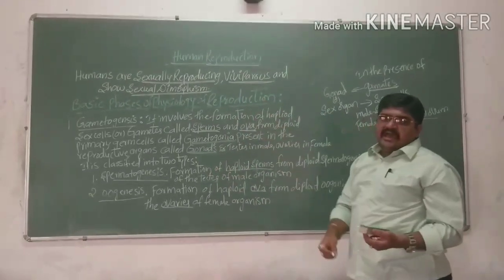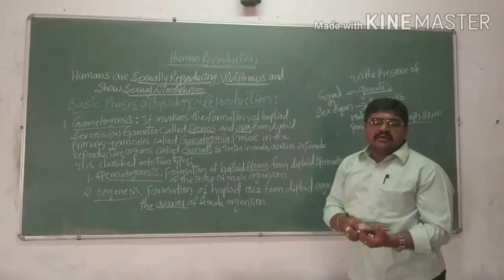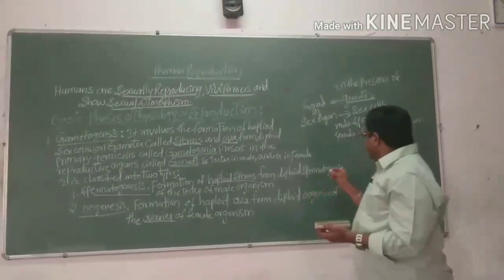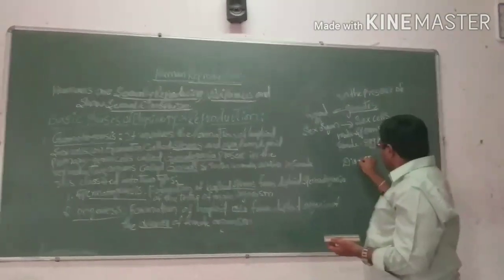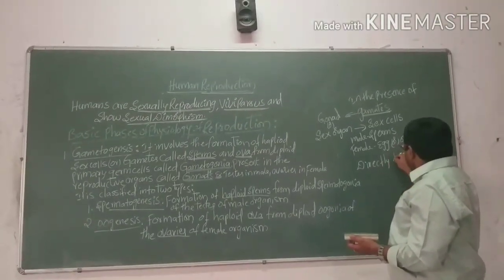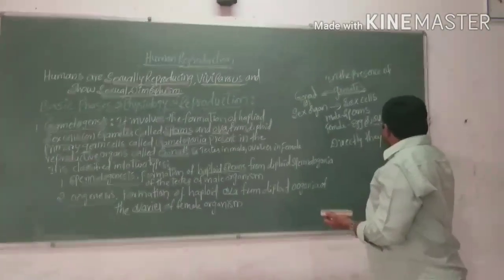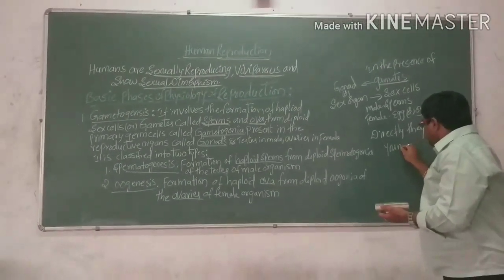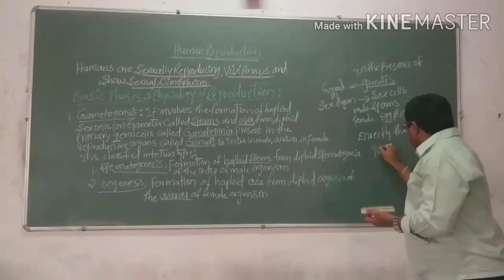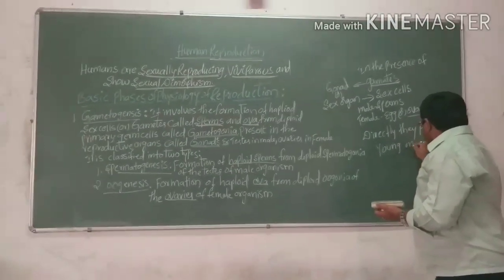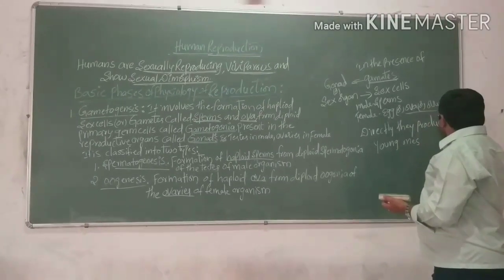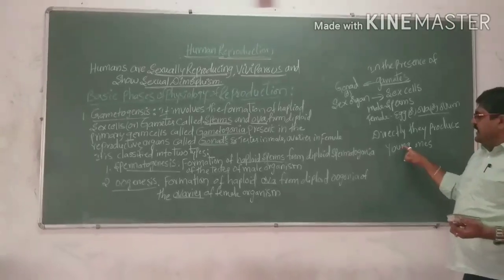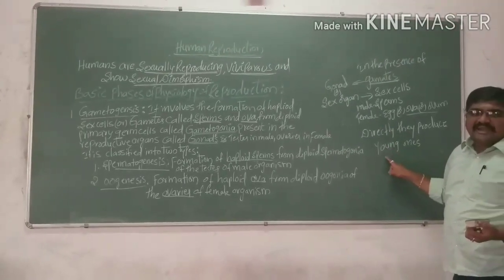And the second one, viviparous. Humans show viviparity. Viviparous means that they directly produce young ones. If they directly produce young ones, it is called viviparous. That means they directly produce young ones after fertilization.